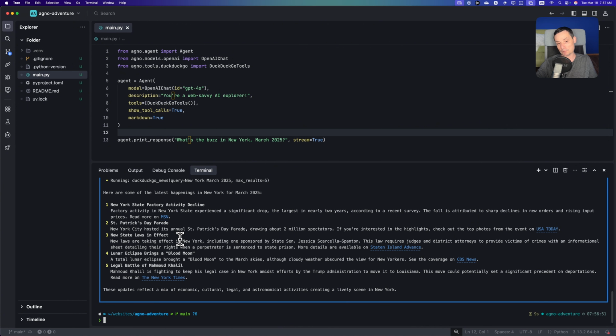So you see that you can easily add the tools that you need to Agno. You can add their predefined tools, but you can also build your own tools. You can create Python functions and assign them to the Agno agent to be used.